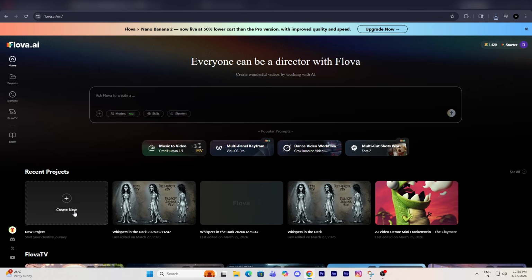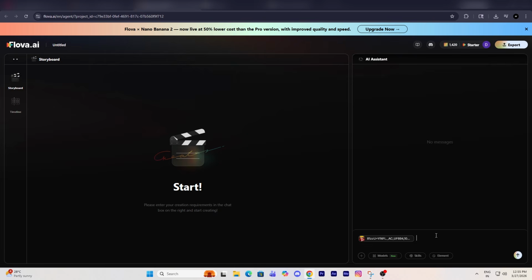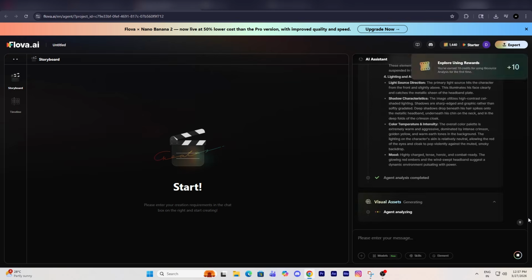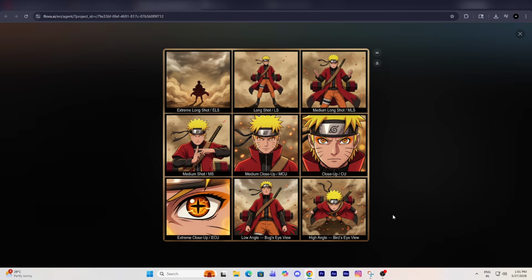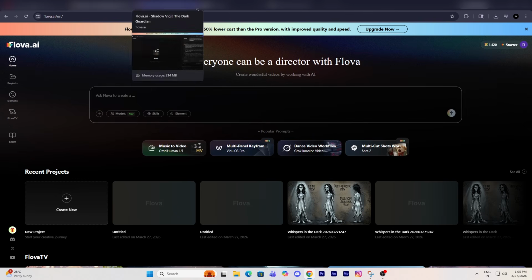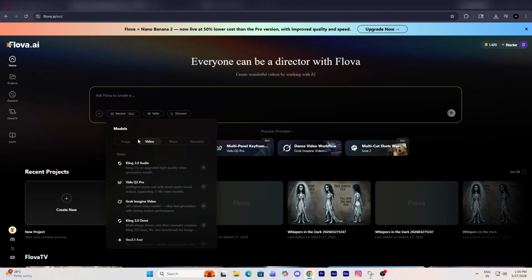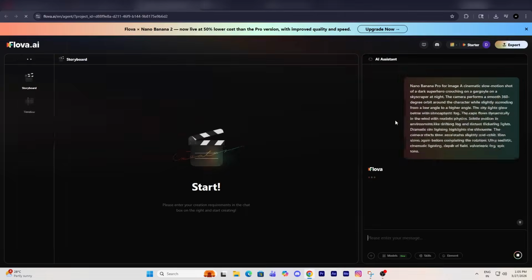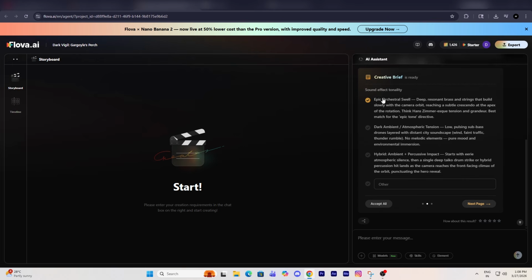Let's move forward. Got a custom character? No problem. Create a new project. Upload your character, paste your prompt, and press enter. The AI agent automatically generates multiple scenes and a full storyboard for that character. Animate or customize however you want. Want fast cinematic shots? Here's how. Select Nano Banana Pro as the image model. Paste your prompt. Choose duration, 10 to 12 seconds or more. Pick your style, dark, epic, or mix.